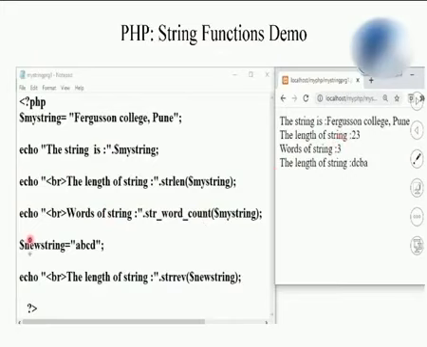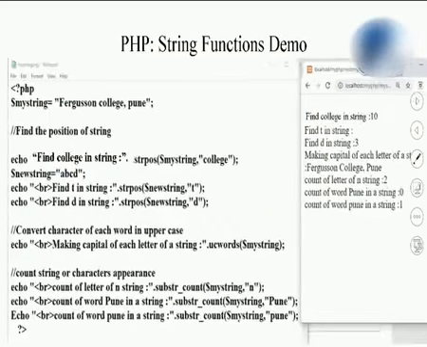I have again declared a new string over here. This new string is just simple ABCD. So string reverse will reverse this string because I have passed this new string to strrev. So I have got the output DCBA because I have reversed this string. This is going to help you in a program to check whether the given string is a palindrome or not. So this is the simple program of string functions.